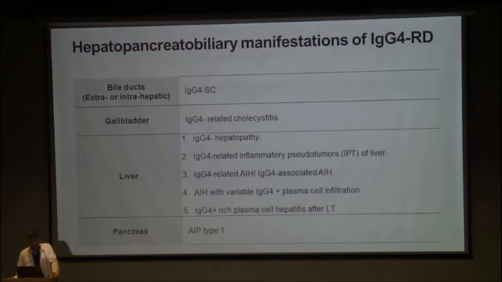hepatitis. Also another entity, when we look at all autoimmune hepatitis, there is a proportion with variable IgG4 plasma cell infiltration. So one is IgG4 related autoimmune hepatitis. The second is patients with autoimmune hepatitis who have a higher than usual proportion of IgG4 positive plasma cells. And then we have IgG4 rich plasma cell hepatitis after liver transplantation.